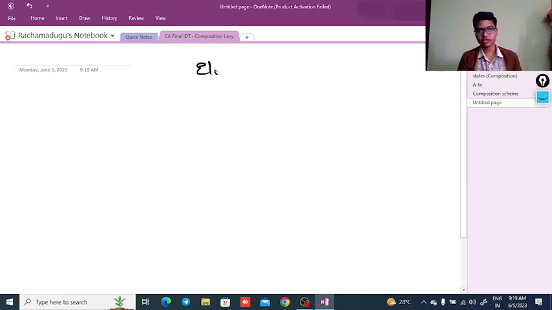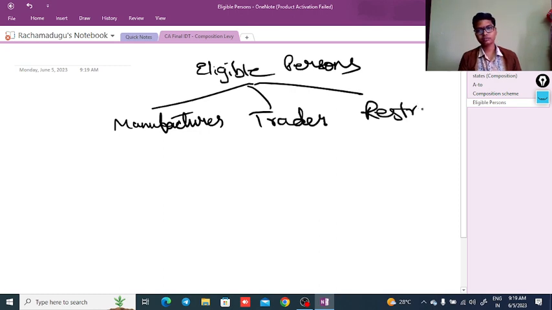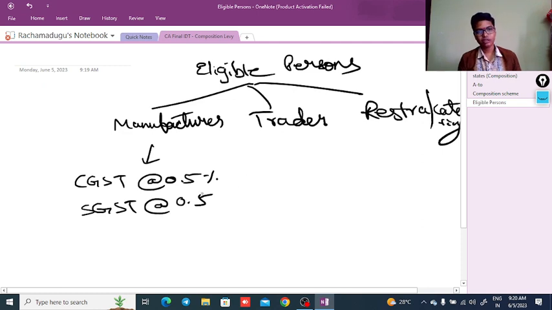Next, who are the eligible persons? Eligible persons are categorized into manufacturer, trader, restaurant or catering services. Okay, the manufacturer is liable to pay the CGST at 0.5%, SGST at 0.5% of total